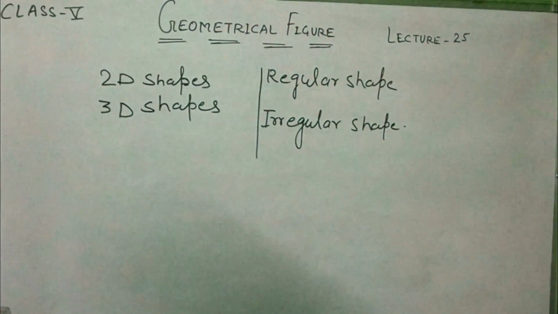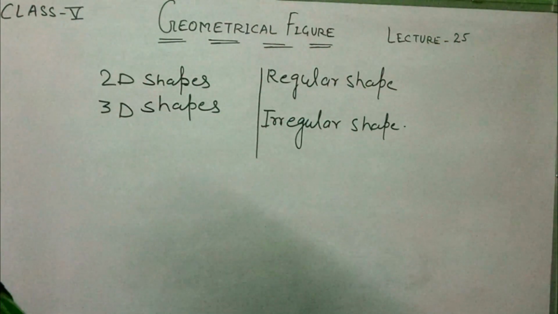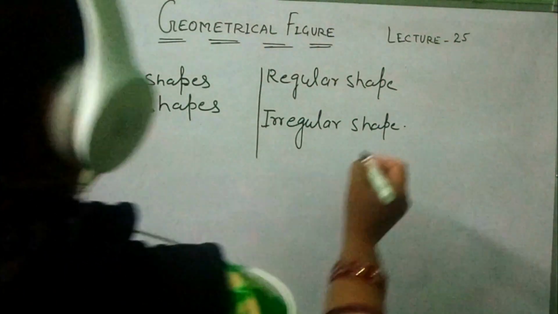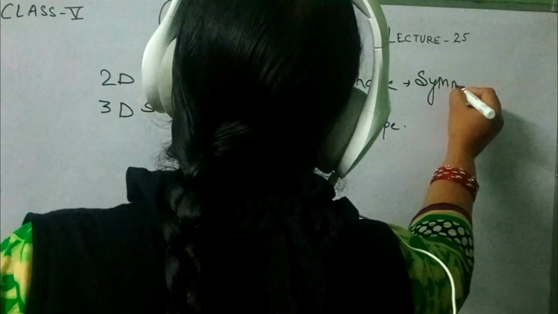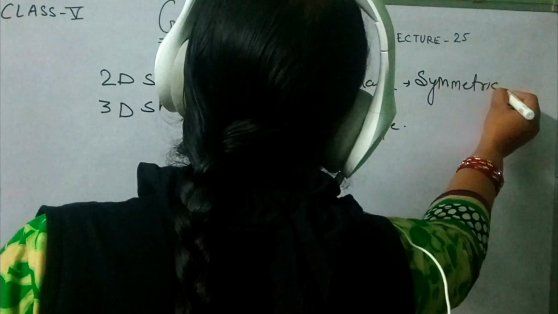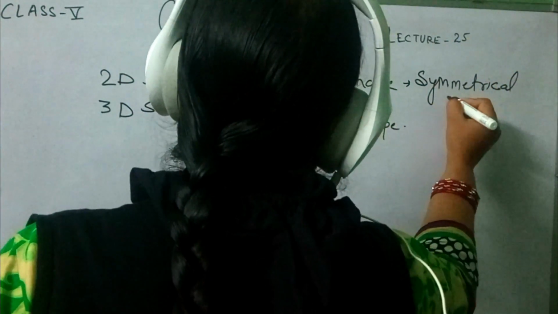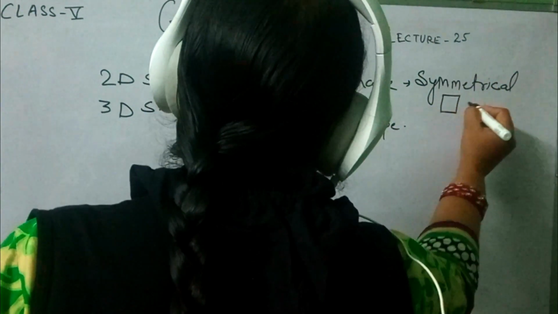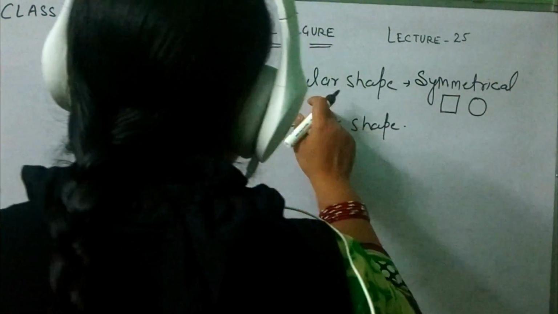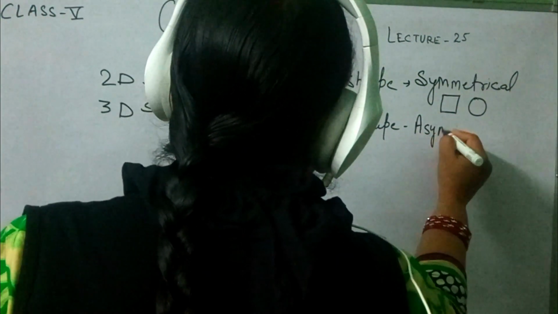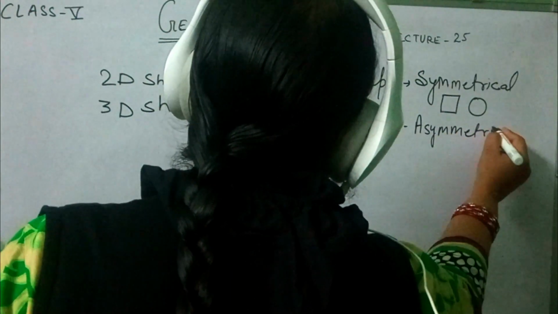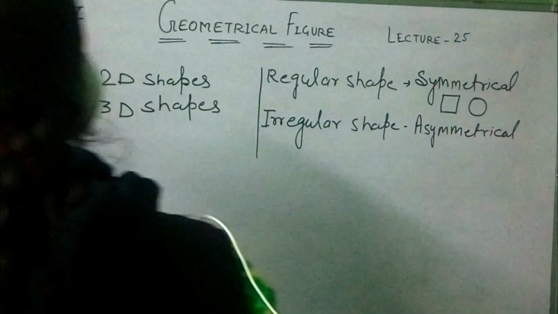Students, a regular shape is usually a symmetrical shape, such as a square or a circle. All symmetrical shapes you can call regular shapes. An irregular shape is an asymmetrical shape. All asymmetrical shapes are called irregular shapes.